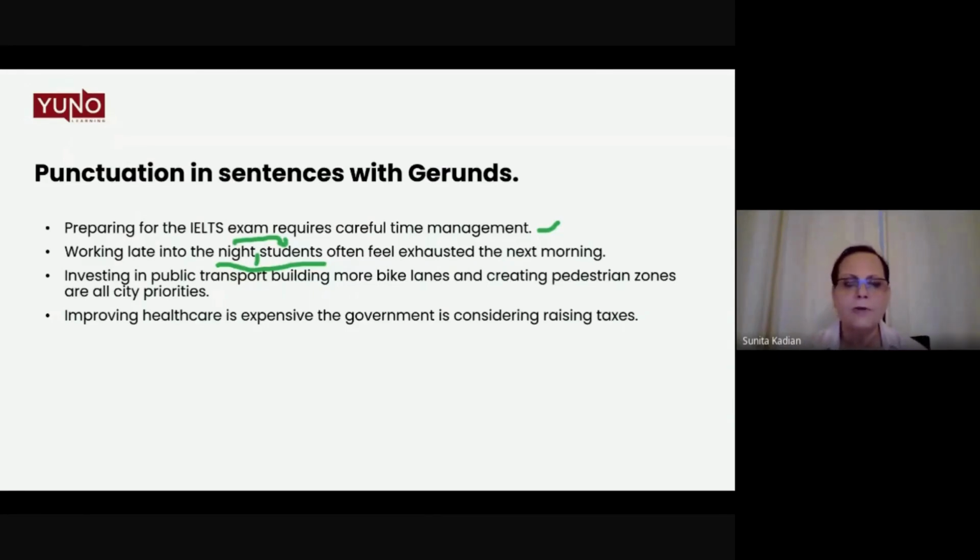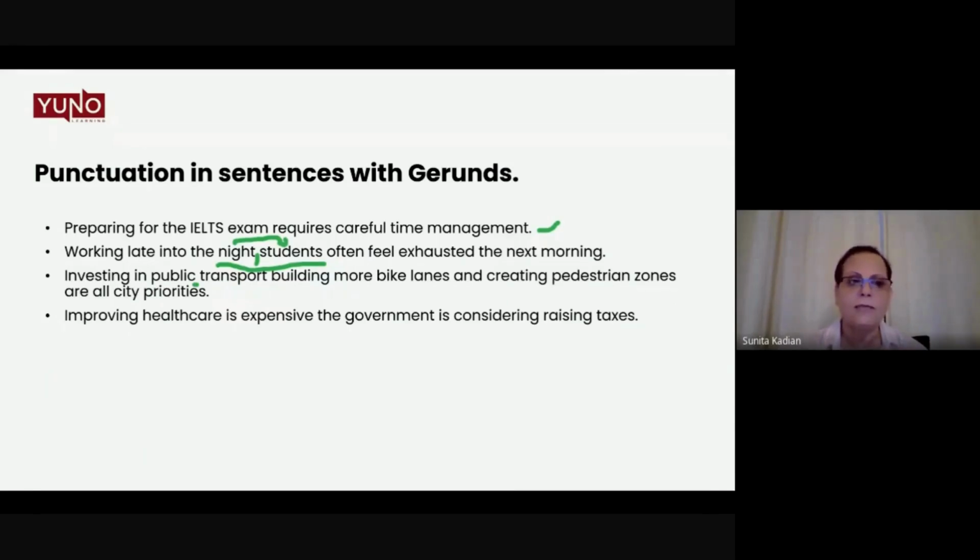In the previous sentence I explained, this modifier modifies what? The subject placed after it, right? So if I place a comma after public, it will mean investing in public. Who is investing in public? Transport building. Transport building is not investing, right? And then there is no verb after transport building, so that is wrong.